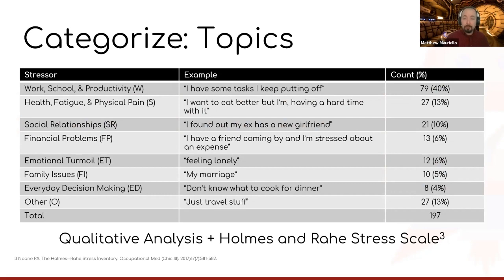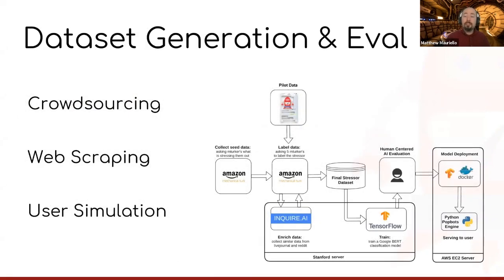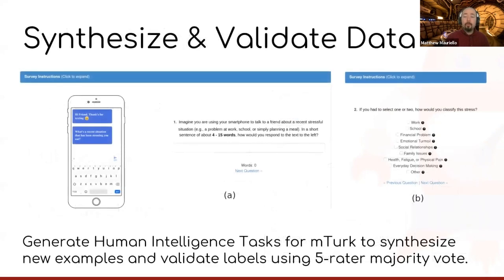and social relationships. We then turned to what the late-breaking work primarily focuses on, generating and evaluating a dataset of stressors, which we did using crowdsourcing and web scraping. First, let's talk about crowdsourcing. We used our analysis of stressful sentences to develop 2 human intelligence tasks that allowed us to synthesize, label, and validate our original and new data.